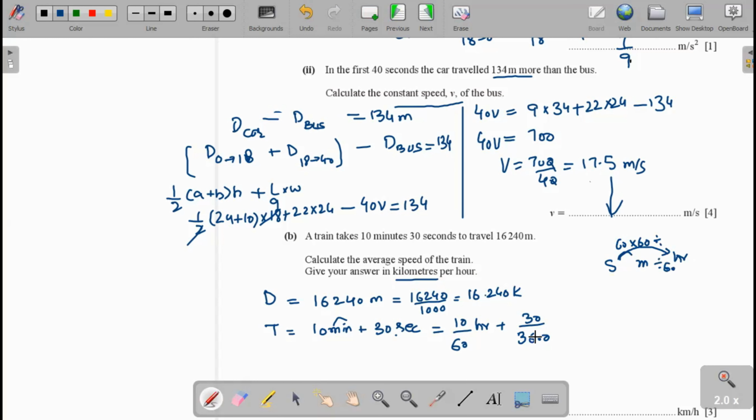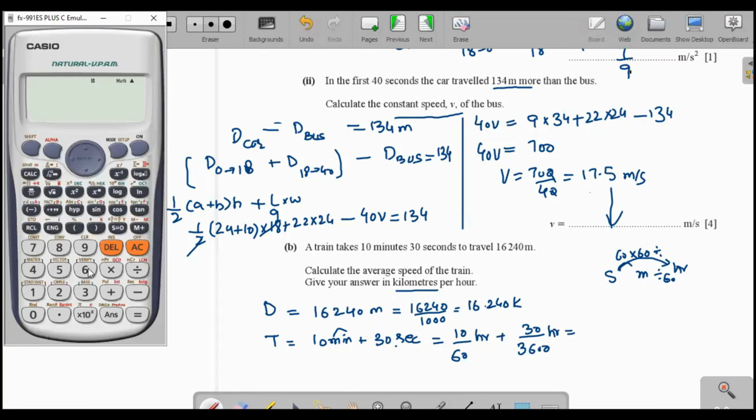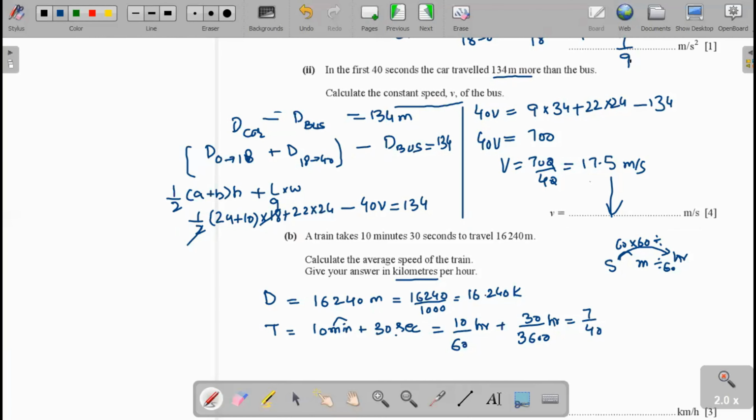Okay. Now here we find the fraction: 10 over 60, which is 1 over 6, plus 30 over 3600. The answer is 7 over 40. This is the answer, 7 over 40 hours.